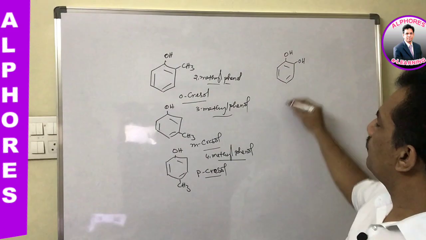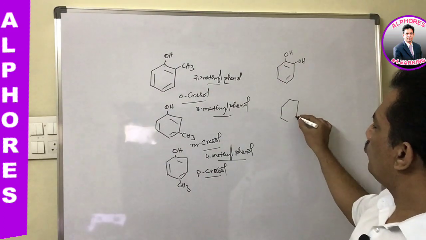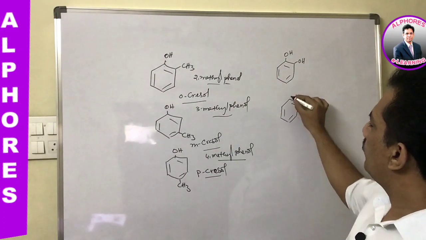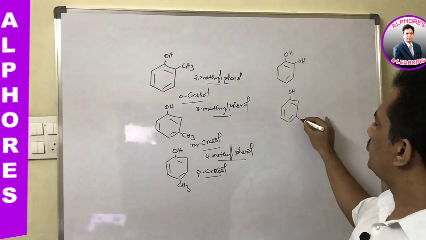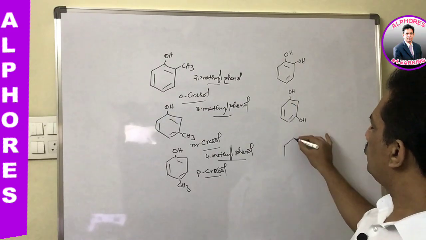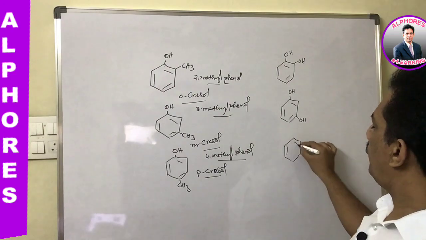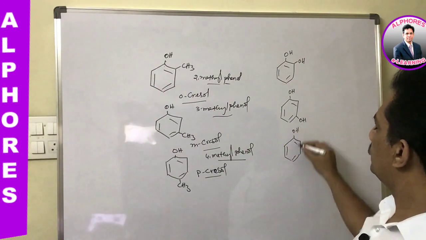Now similar to this, in case the phenol has an additional OH group, it may be at the ortho position like this, or it may have that OH group at the meta position like this, or it may have that OH group at the para position like this.